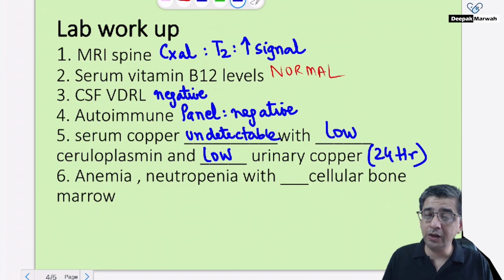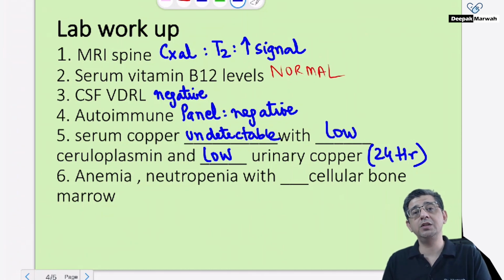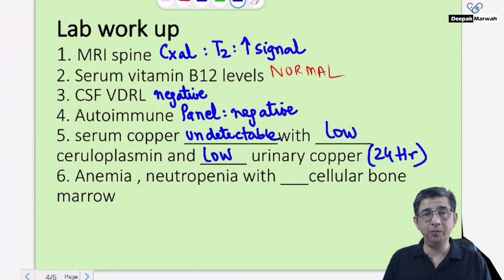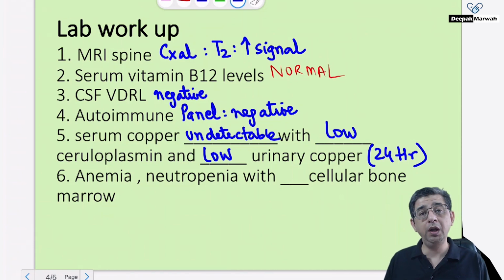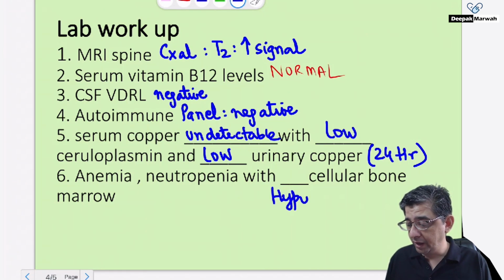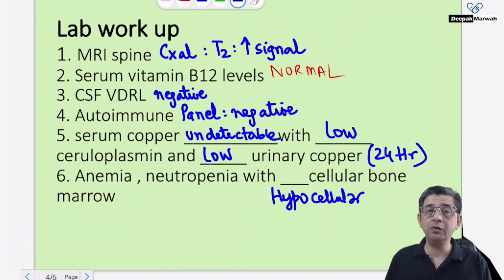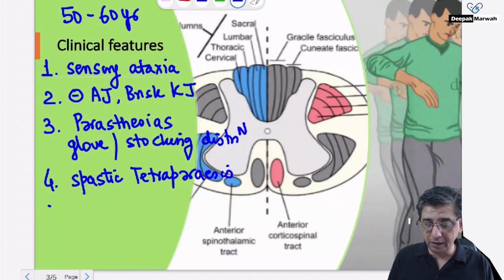And as I highlighted in the earlier part of the discussion, neurological manifestations plus hematological manifestations can be seen, because copper per se plays a very important role when it comes to RBCs as well, and especially with respect to bone marrow, because it plays an important role as a prosthetic group to so many enzymes of the hematological system. So you could be having cytopenias, it could be anemia, it could be neutropenia, and there would be a hypocellular bone marrow. In fact, some of these patients may initially present with hematological manifestations, which helps me to go back to my previous slide and add the fact that progressive pallor could be described in this condition.